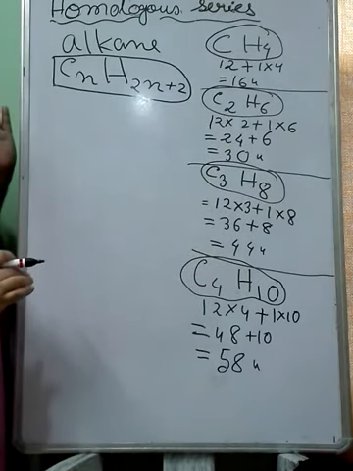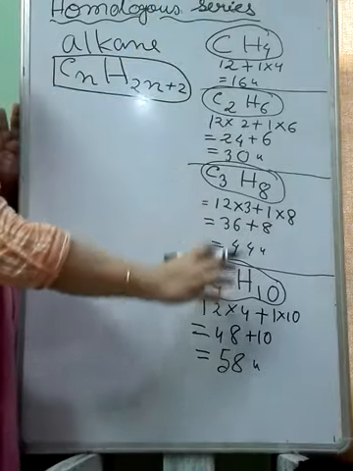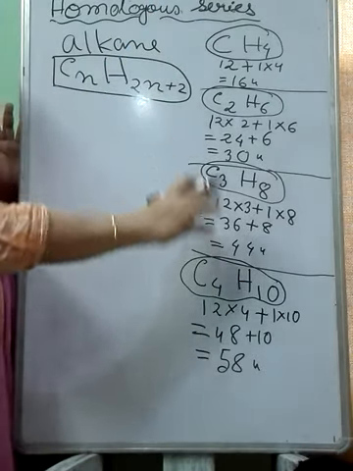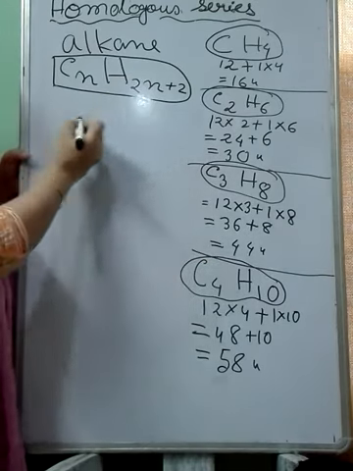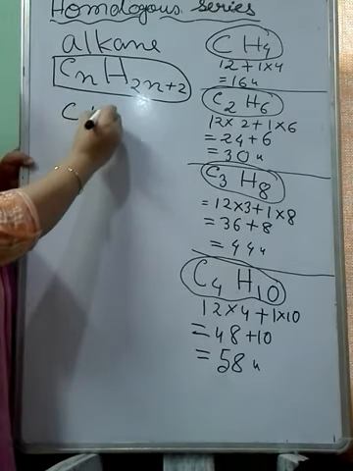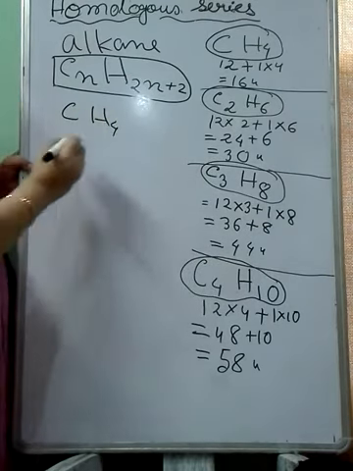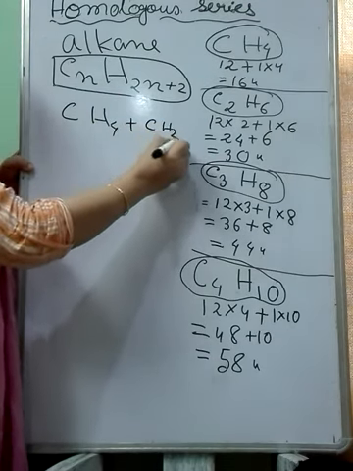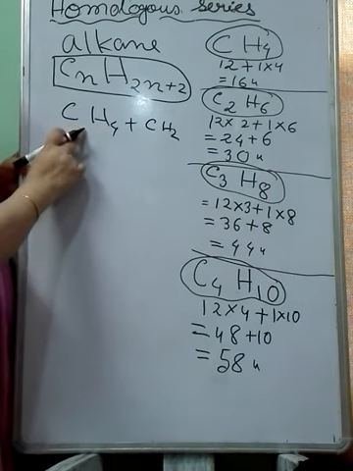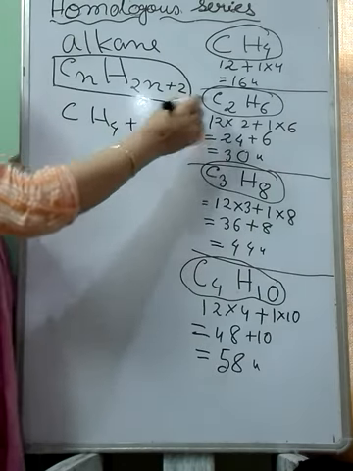Now you see, in the members of the alkane family, this is the first member. If you add 1 unit, CH2, you get the second member.